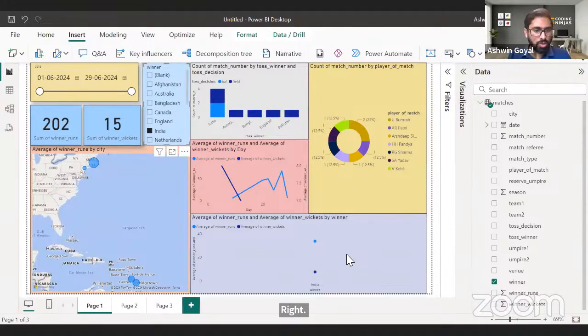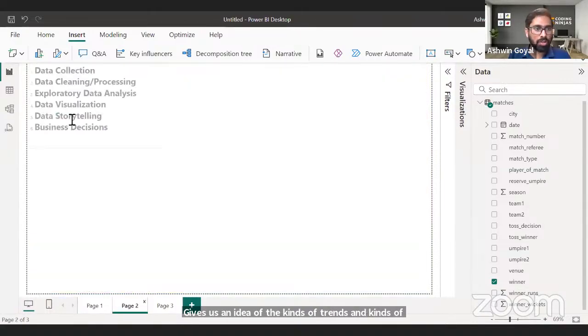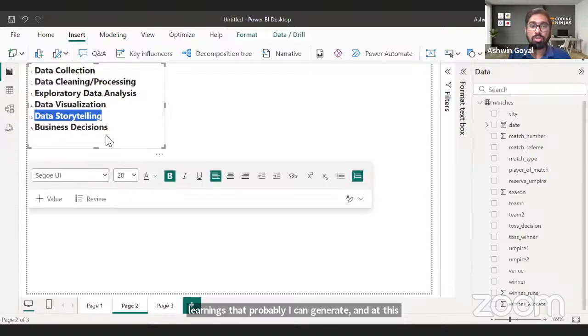I think this just gives us an idea of the kinds of trends and kinds of learnings that Power BI can generate, right? And at this point, we are on step 5. We are telling stories from the data. We are deriving insights from the data set through visualizations, and we are conveying those insights to the stakeholders through data storytelling, right? Through conveying a message or through telling a story. And we tell this story to our managers, business team leaders, CEO, right, to all the stakeholders who are involved in the project. We tell this story to them.